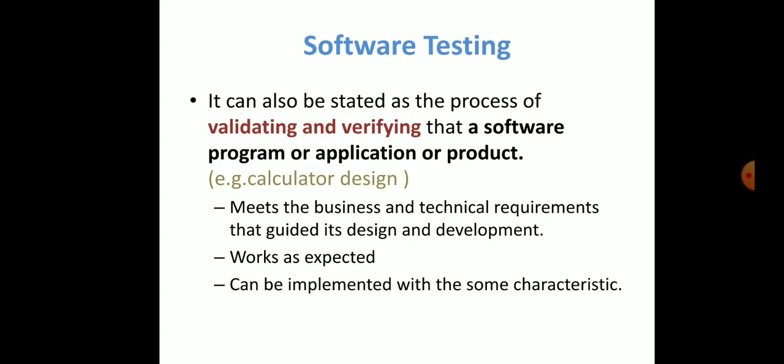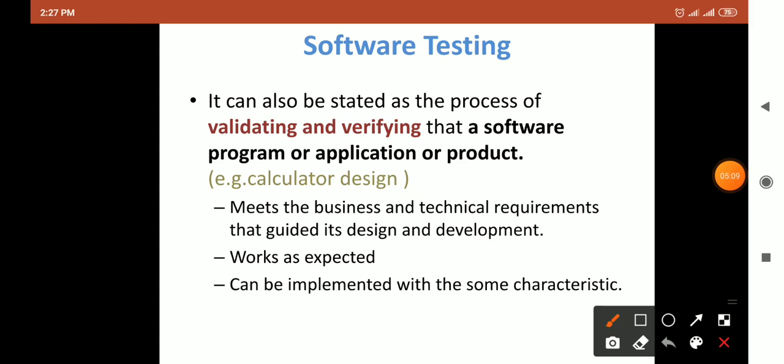Second, it works as expected or not. Suppose you want to divide 10 by 2, the expected answer is 5. So it works according to your requirement. Whether it gives the expected result or not, you have to check.